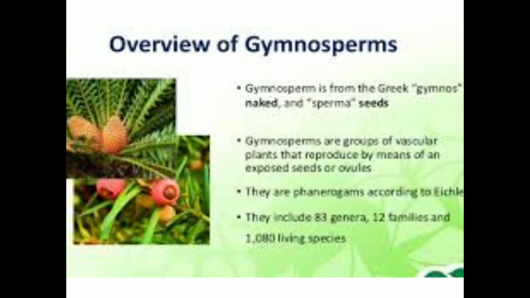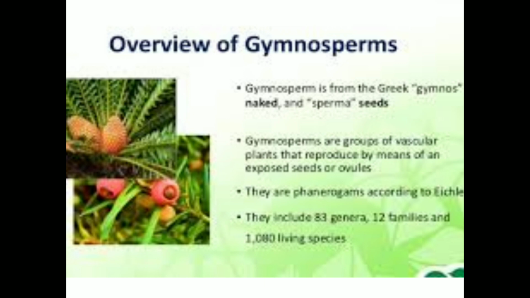Salient features of major plant groups under the phanerogams, that is gymnosperms. Gymnosperm is from the Greek gymnos, that is naked, and sperma meaning seeds. Gymnosperms are groups of vascular plants that reproduce by means of exposed seeds or ovules.